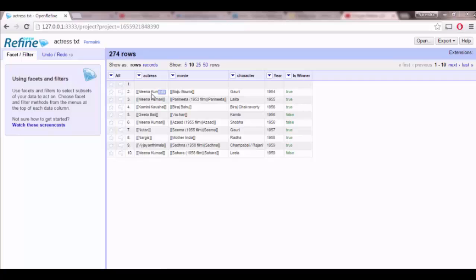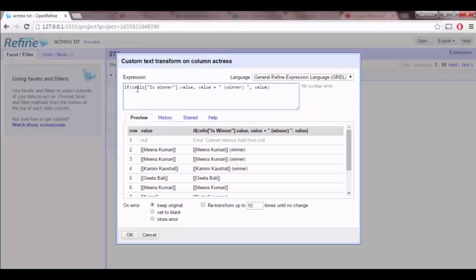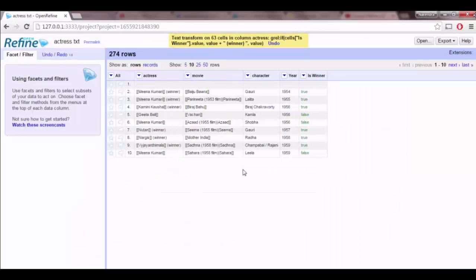In order to identify who is winner and who is nominee, we have to add winner keyword to the actor's name by performing some transformation operation. First, it will identify the value of the is winner column. If that is true, it will append the winner keyword to those cells. If that is false, then it will remain the value to be same. By clicking on OK, you can identify here Meena Kumari as winner and Geeta Bali as just nominee. Now the entire list is converted into table format.